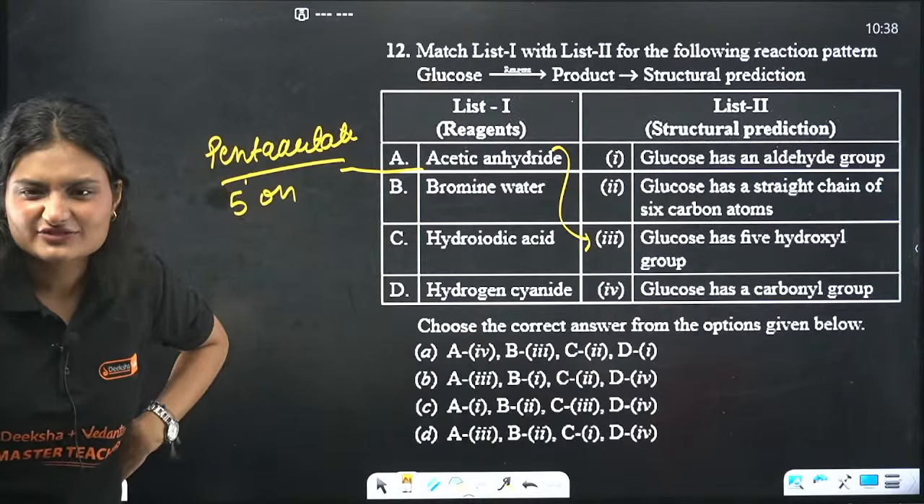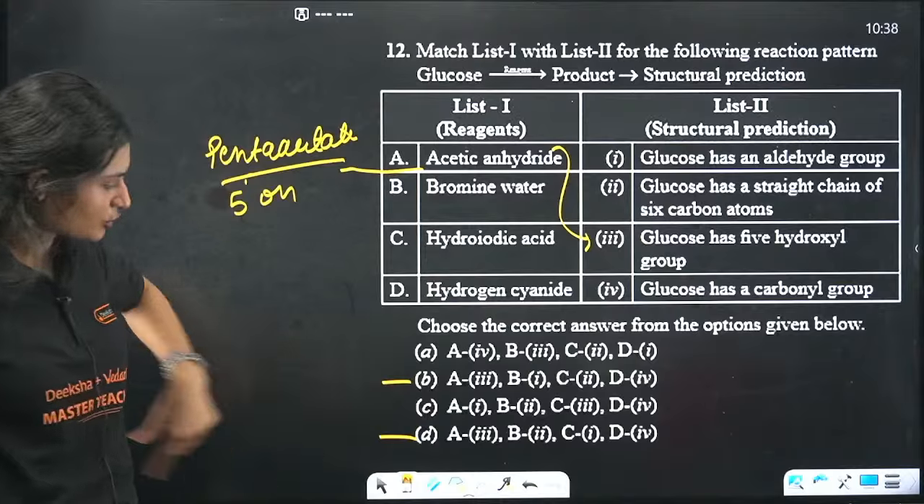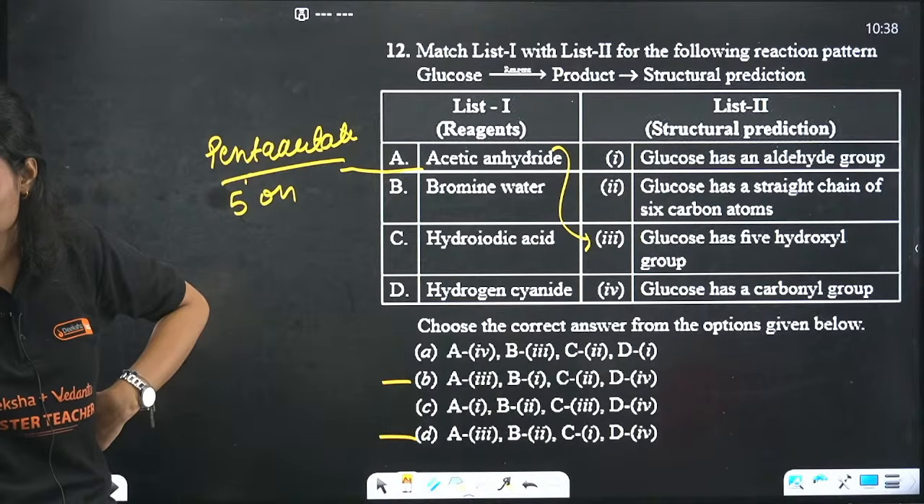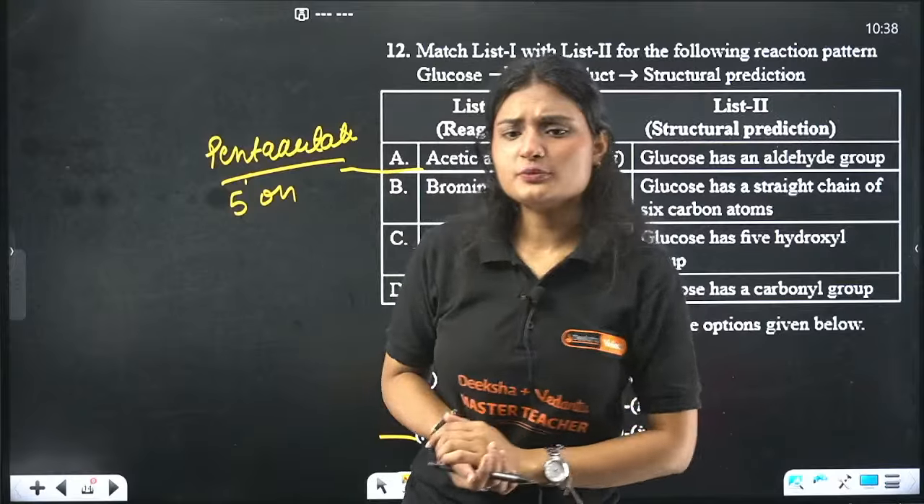Let's see if I can just answer with this, right? I want to save some time. So it could be either option A, C, B or option D. It could be option B or it could be option D. Now bromine water. In case of bromine water, what happens?